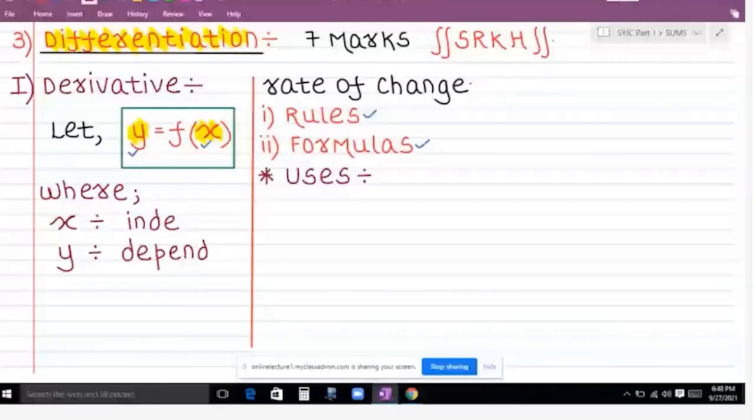It is obvious, by studying the chapter differentiation.